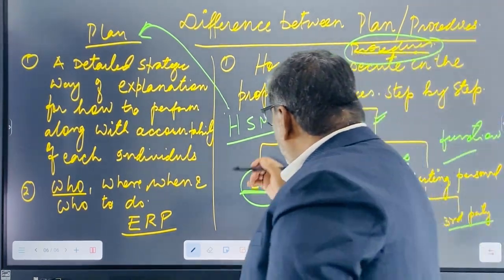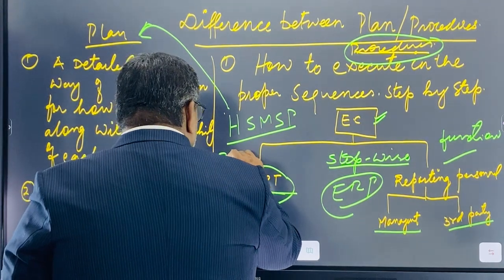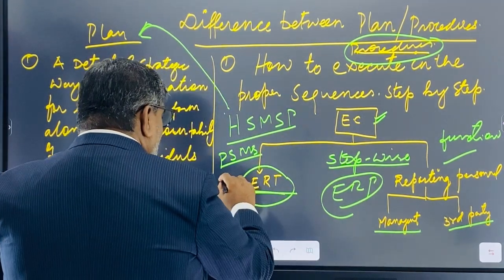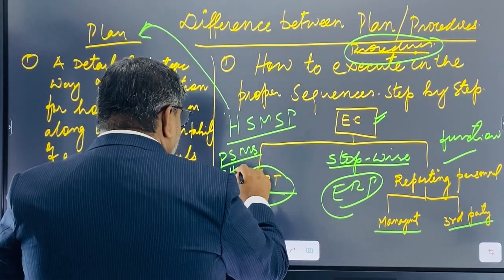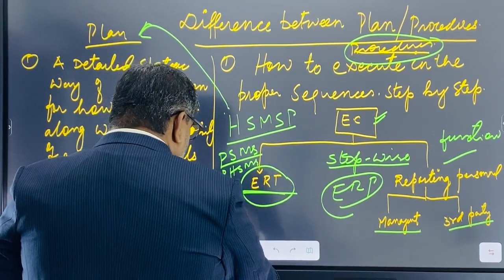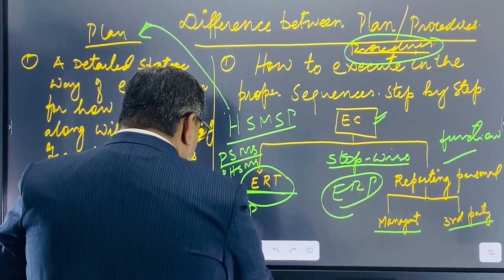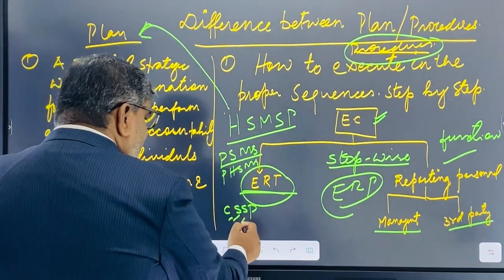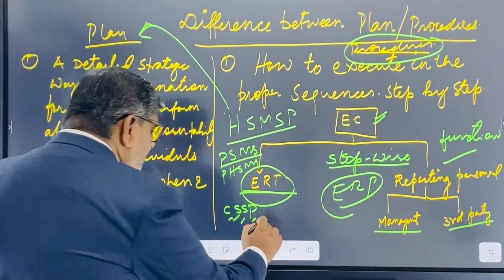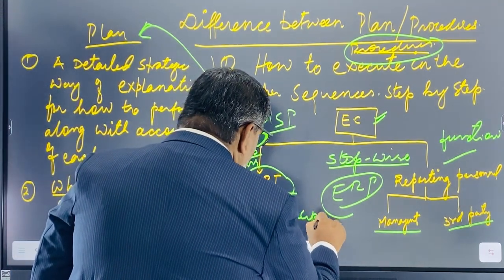Similarly, there is one document for the project that is called the project safety management system, or in some organizations we say the project health safety management system. Even in Aramco we say CSSP, Contractor Site Safety Plan. This is called the principal document.